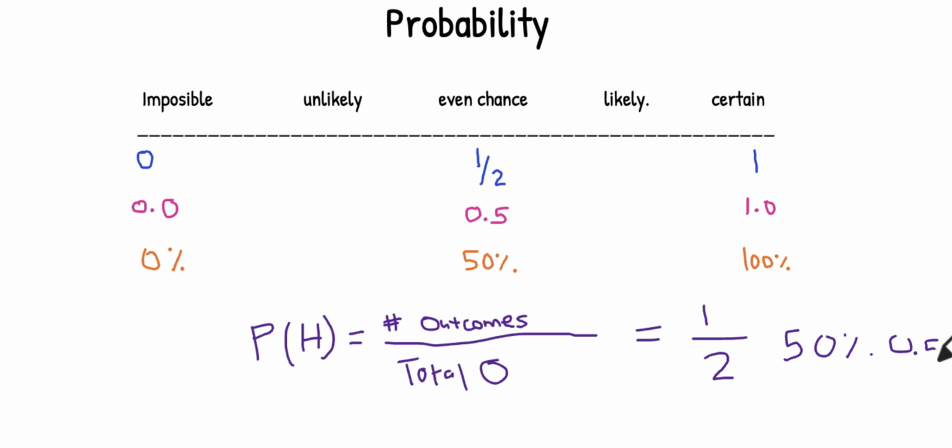Probability is always represented as a fraction, a percentage, or a decimal, mainly because fractions, decimals, and percentages are all related. You can convert between them. If you are confused on how to convert these, please check one of the videos on this channel. I will link it in the description.